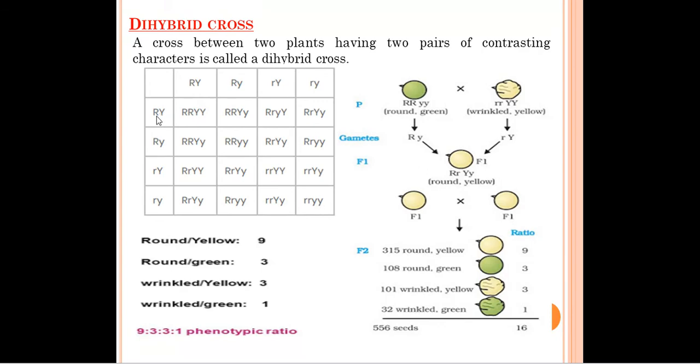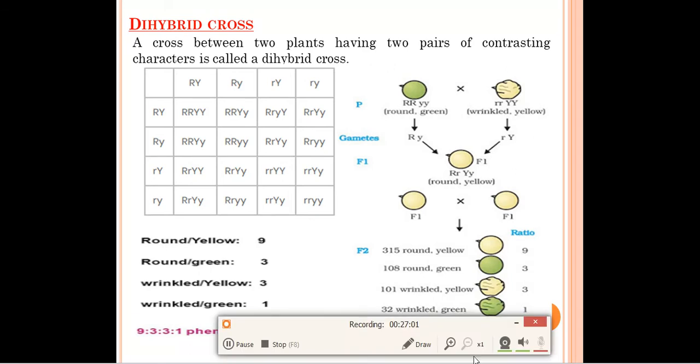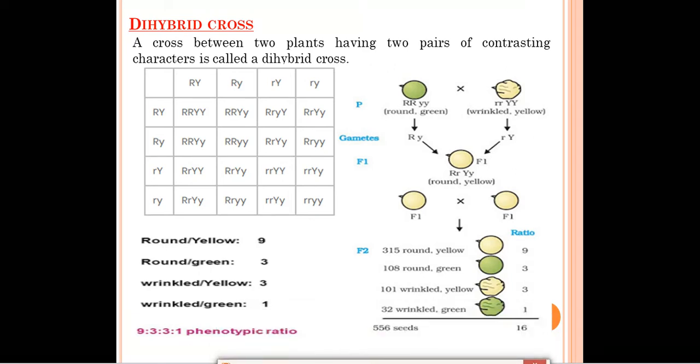The third combination will be from here to here. So in this one, capital R and small r, capital Y and small y. Like this they will combine. And in the fourth combination, capital R, small r, capital Y, small y. Like this, in the second case you have to do like this. Capital R will combine like this. Capital Y and small y will combine like this. In this one, capital R, small y. Like this you have to do for every square, and you can form this Punnett square like this.